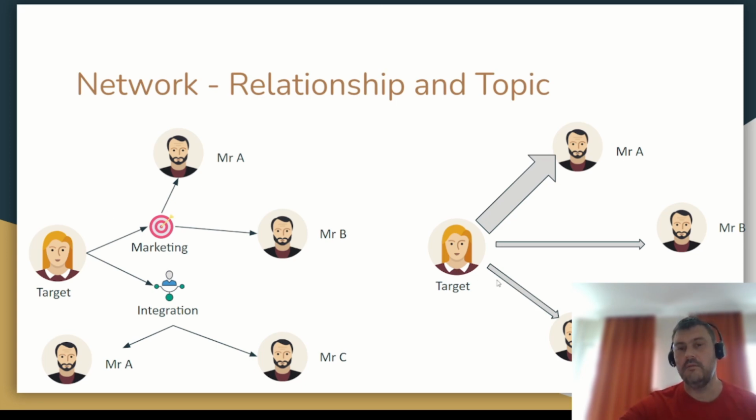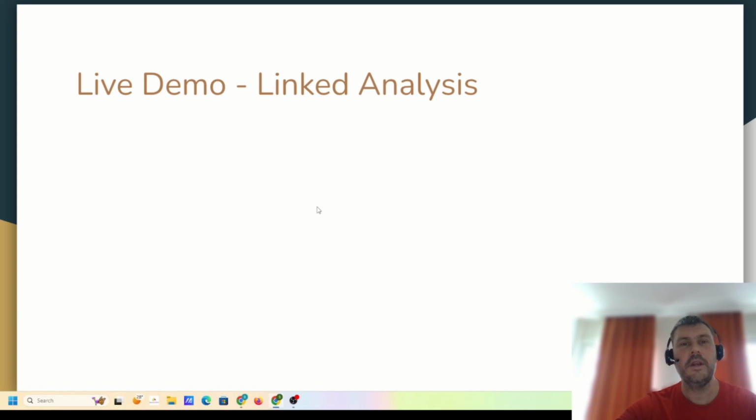And on the right hand side, we have the relationship. So who is related to the target. Here we indicate the strength of relationship by the amount of communication between two people. So we can see that in this case, Mr. A is probably a higher influencing person for the target than Mr. B and Mr. C. And the same would go here in our illustration. So Mr. A talks about marketing, Mr. A talks about integration. So overall, there's probably a larger impacting person to the target. So let's go and have a look at this.